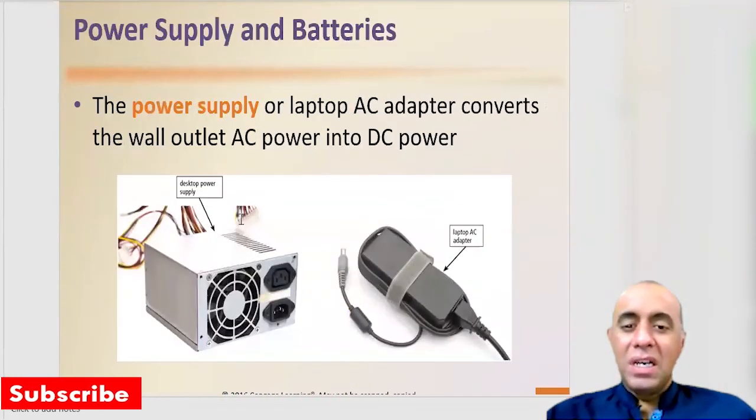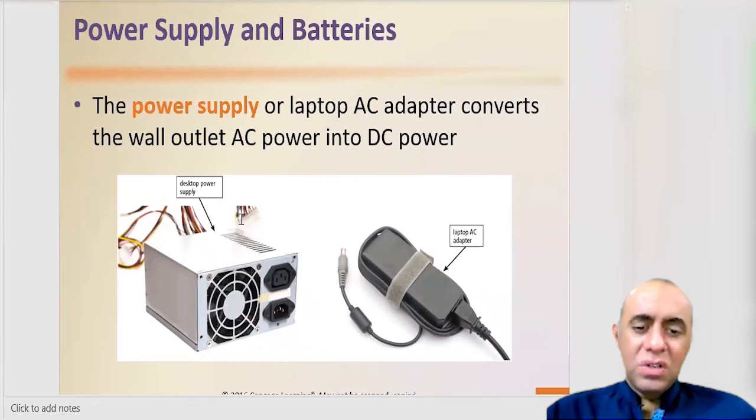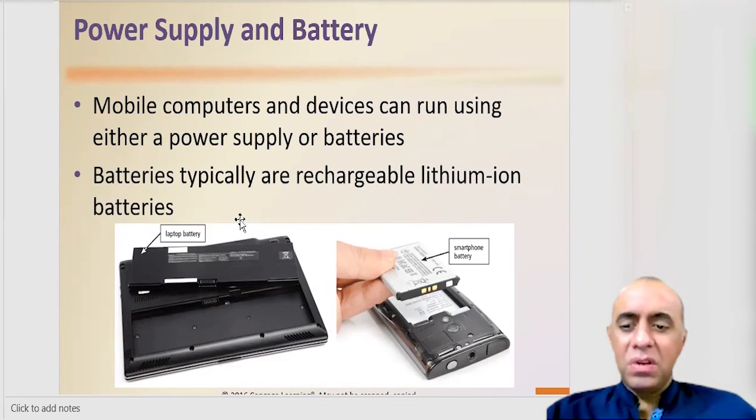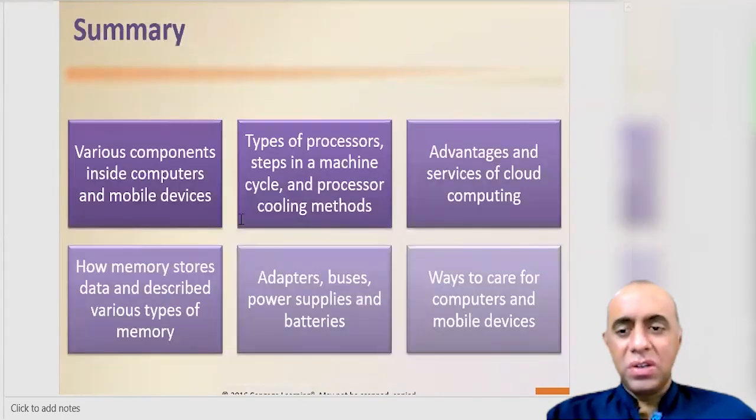they have different names. A power supply or a power adapter, AC adapter, converts the wall outlet AC power into DC power, and comes in different sizes, shapes and power. A battery, you can see, comes in different sizes, shapes, and capacity. Normally, these are lithium ion batteries, which are rechargeable. They can be used for a long period of time, and they have a long life. And how much backup they're going to give you depends on the size.